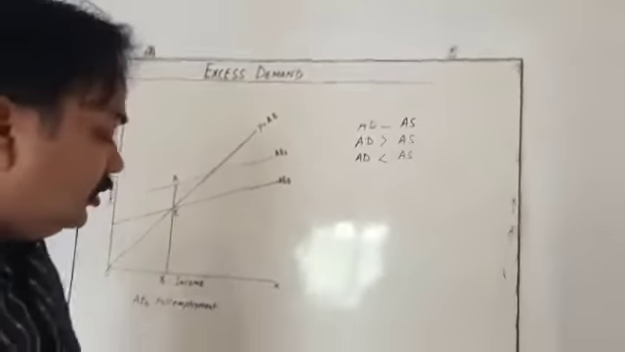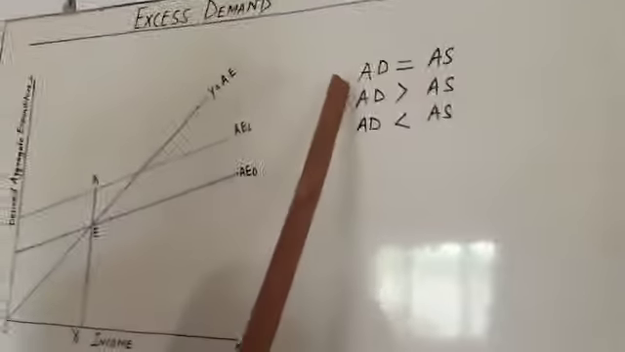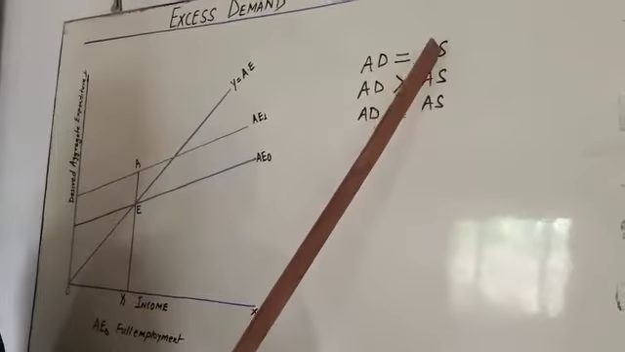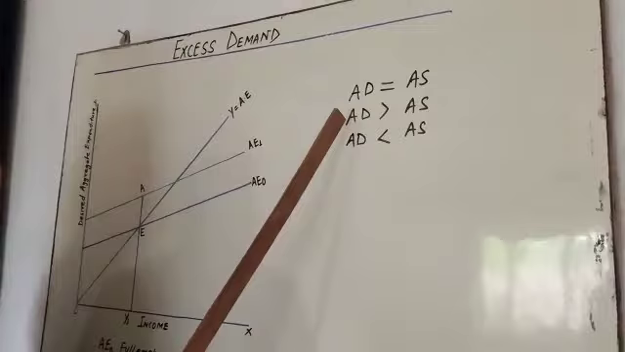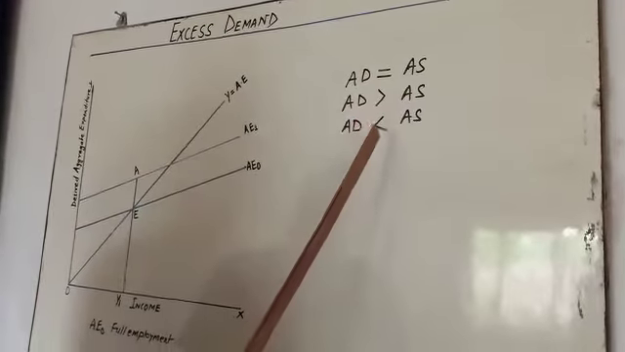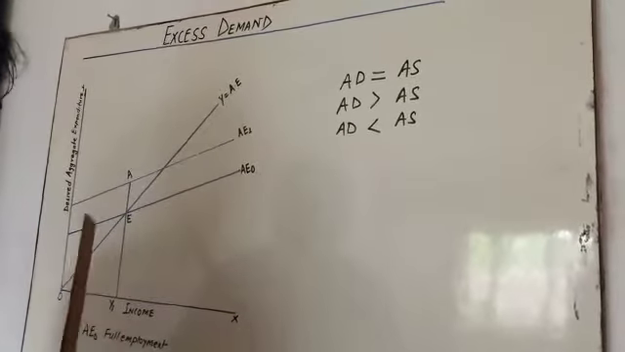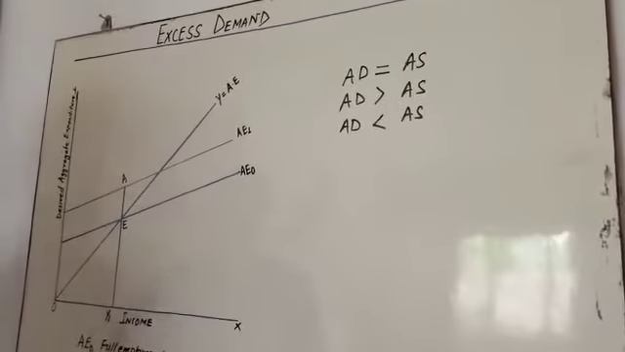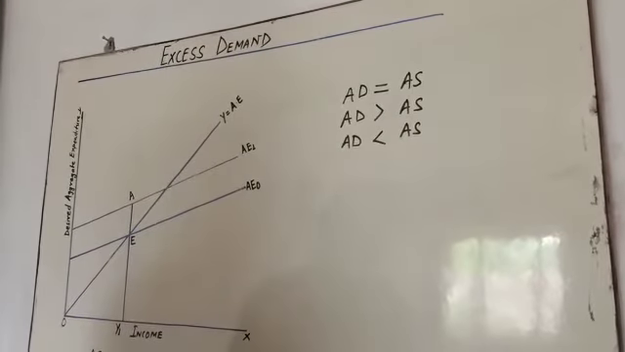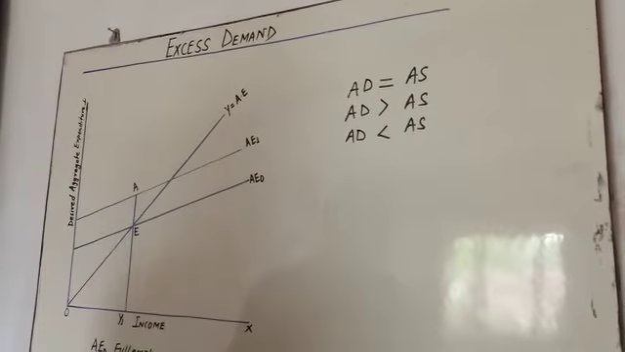There may be three positions. In an economy, either aggregate demand is equal to aggregate supply, or aggregate demand is more than aggregate supply, or aggregate supply is more than aggregate demand. Today our topic is excess demand. In excess demand, the sum of the total demand is more than the supply in the economy. So today we are going to study why excess demand occurs in an economy.